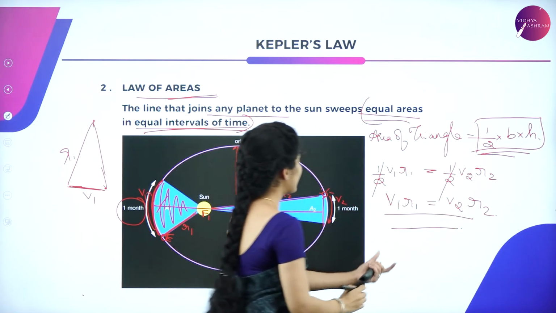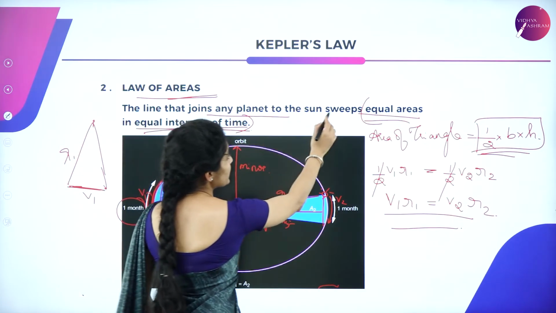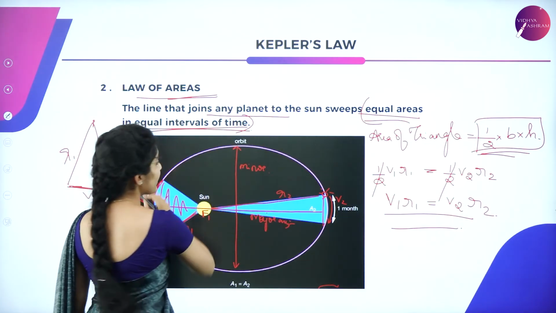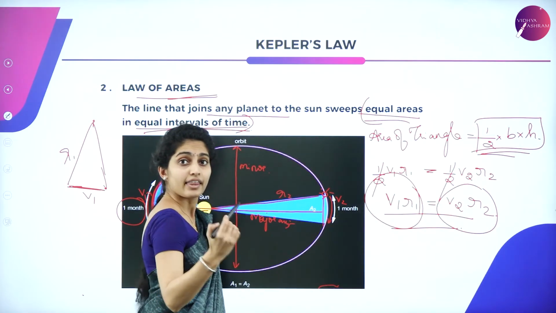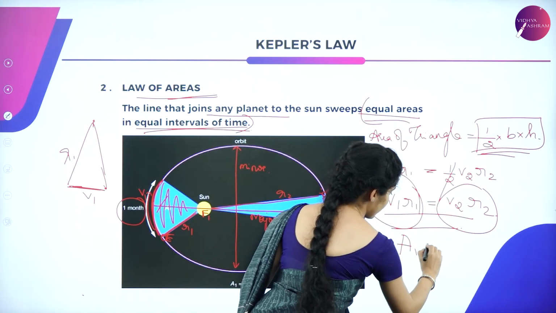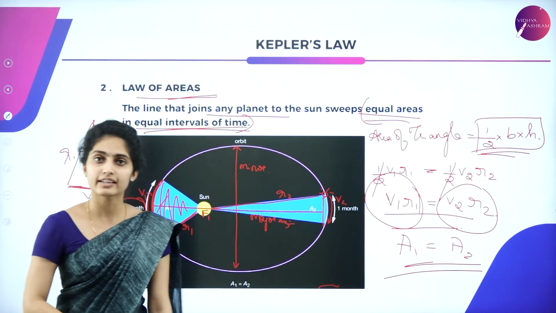This tells you that the line that joins any planet to the sun sweeps equal areas in equal intervals of time. So this is equal to this. Therefore, you can tell that A1 is equal to A2. So these two areas are equal.